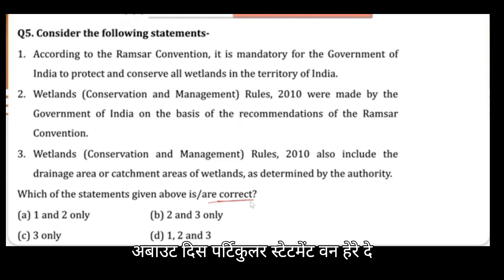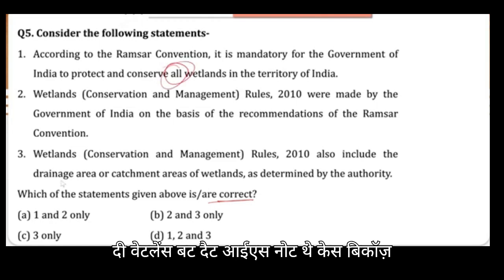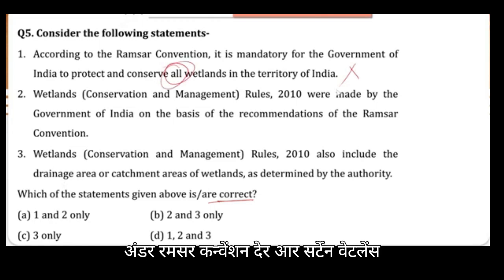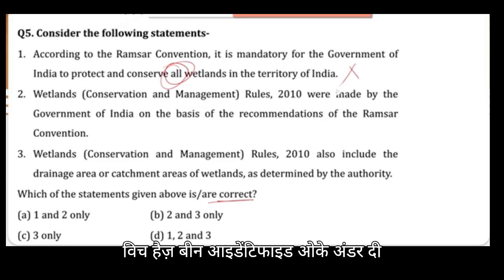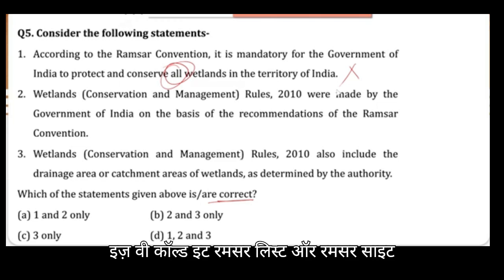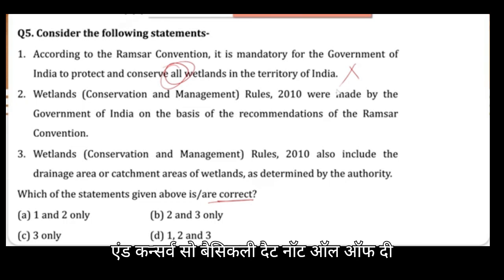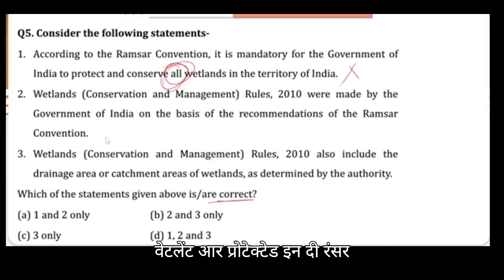Now when we are talking about this particular statement 1, here they have said that it is the responsibility of the government to conserve and protect all the wetlands, but that is not the case, because under the Ramsar Convention there are certain wetlands which have been identified. Okay, under the Montreux Record we have a list, that we call the Ramsar list or Ramsar site list. So basically these are an obligation on the government to protect and conserve. So basically not all of the wetlands are protected in the Ramsar Convention.